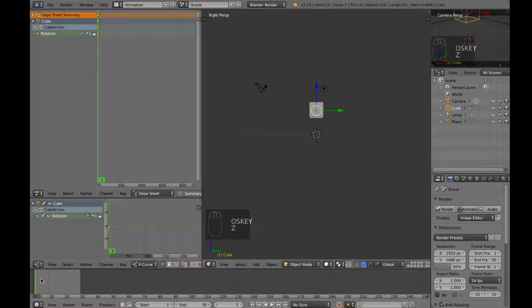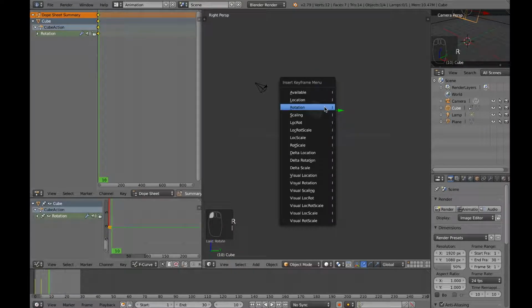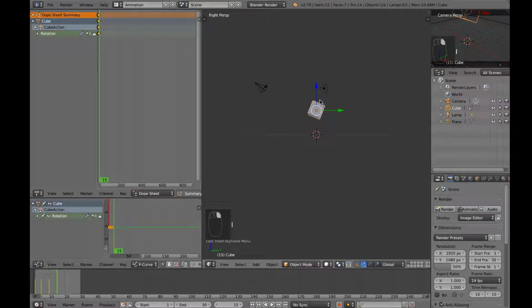Command Z, go to display, change the keyframe to 5, press rotate, then X and rotate it a bit, and press I and rotation, then go to 10, then R, X and do the same thing until you reach 30. It doesn't matter how many times you rotate the cube.